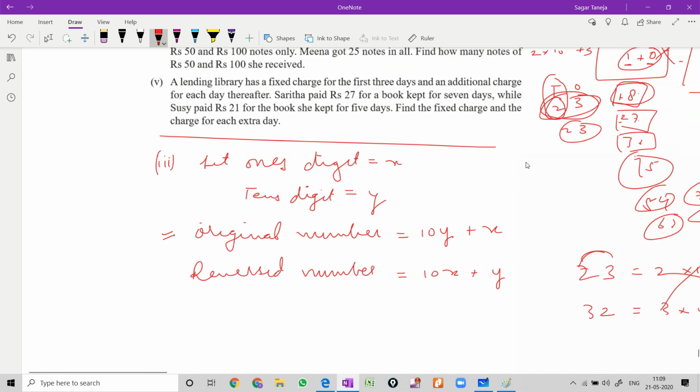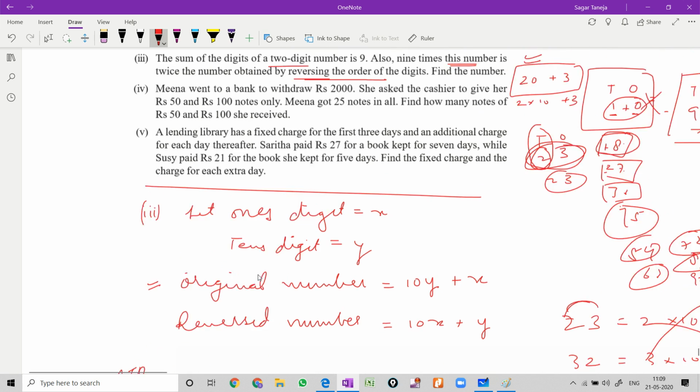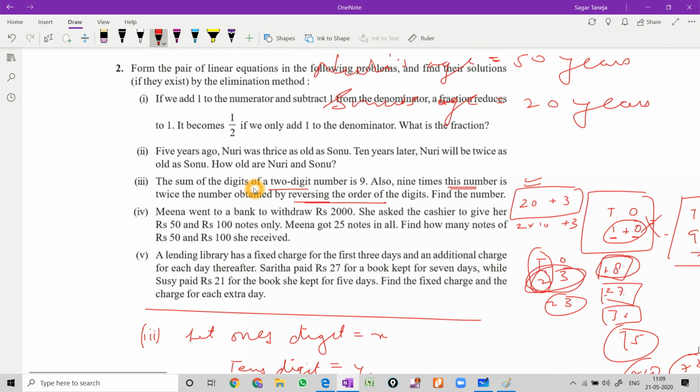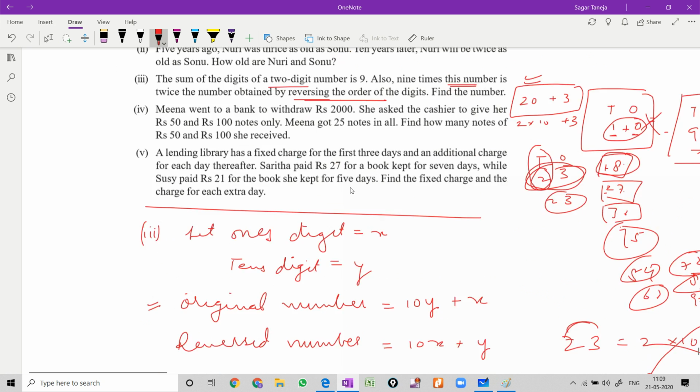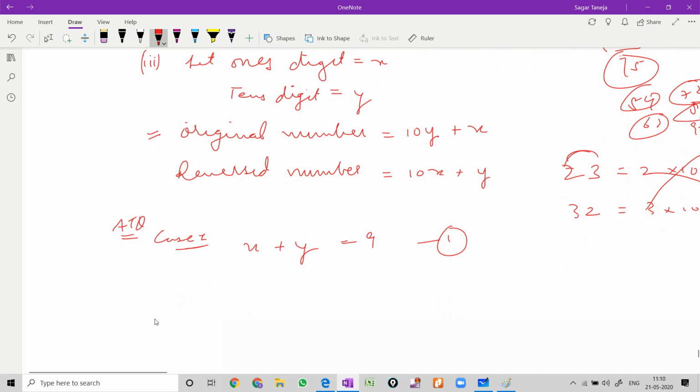So let us move on to the question again. Now we will make the first case according to the question. The sum of the digits of a two digit number is 9. The sum of the digits of this two digit number, the first digit and the second digit. Just add these digits, the sum is 9. So this is our first equation. The first equation is very easy. You have to add the digits and the sum will be equal to 9. Then case 2.